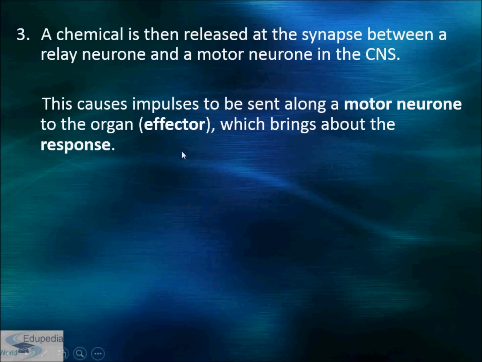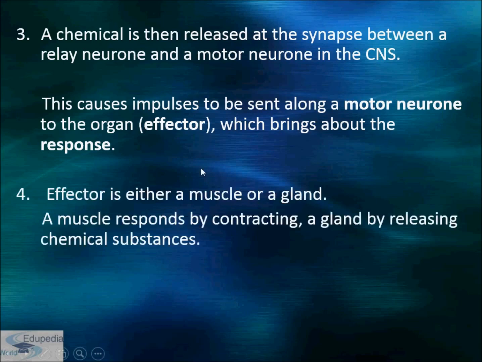In the GIF picture which I had shown you, the effector was skeletal muscle, because the girl immediately pulls her hand from that region. So the effector organ is her hand, you can say, which brings about the response. Now the fourth step is, the effector is either a muscle or a gland. It could be skeletal muscle or a gland. A muscle responds by contracting, a gland by releasing chemical substances.